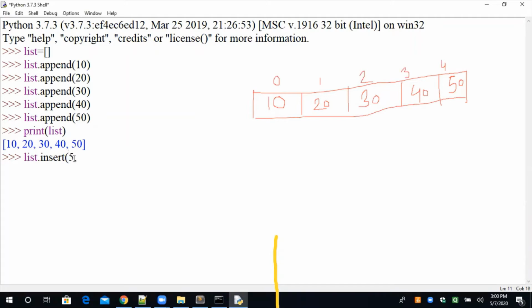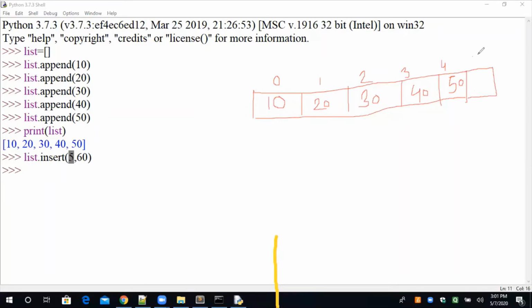So I'm just writing 5, 60. Now no error is coming. That means this statement is executed successfully. So we are just doing the postmortem of this expression. The 5 means the position.